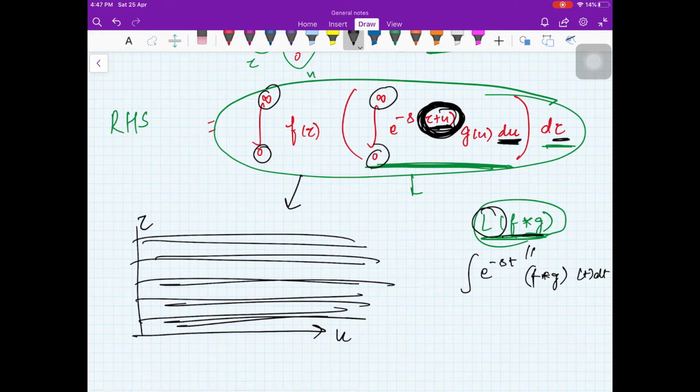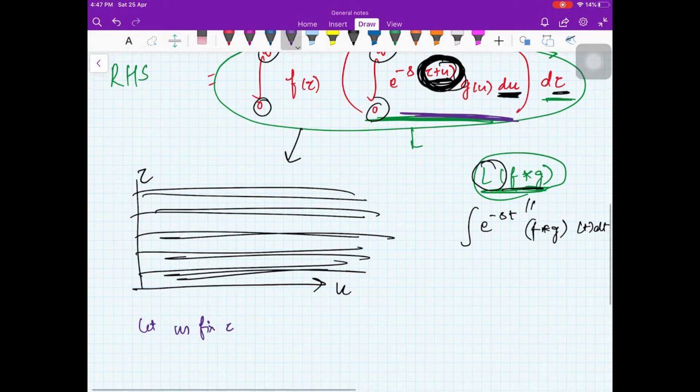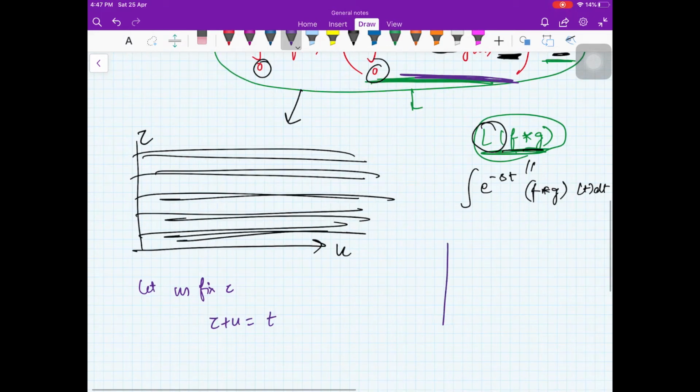Because I am integrating with respect to u, I fix this tau, for this part only. Then you put tau plus u equal to another variable t. Now your u will be eliminated, so you have another axis where you have t and tau. So your u is actually t minus tau, right?